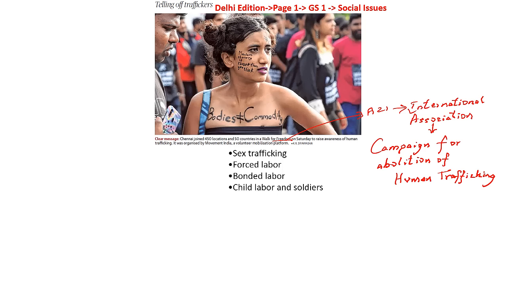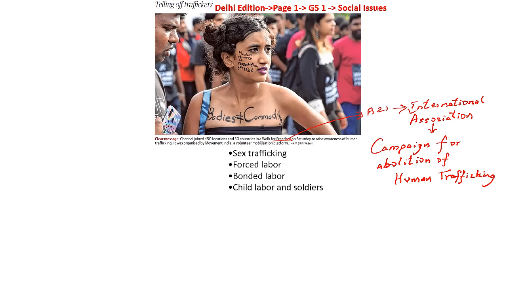Human trafficking is one of the biggest problems that the world is currently witnessing. It is a cancer to humanity. Through force, fraud, deceit and coercion, people are bought and sold against their own will. It ranges from sex trafficking to several other non-consensual forms of labor as well as abuse.